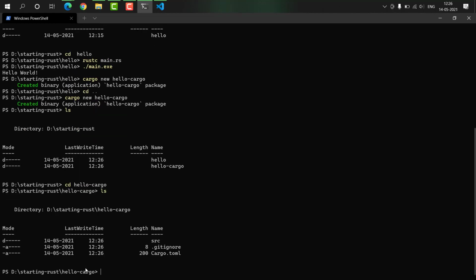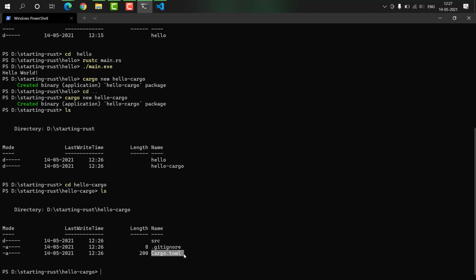Press ls again. You will see three files got created: src, Cargo.toml, and .gitignore, the normal one that gets created for git. So we need to understand what src and Cargo.toml are.